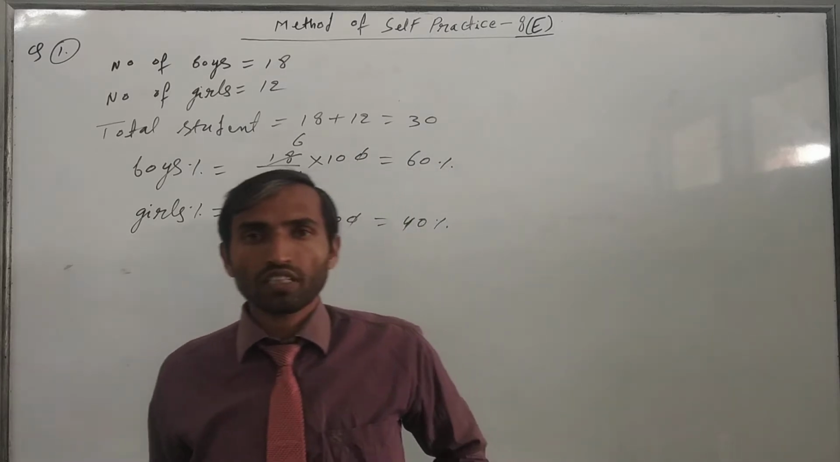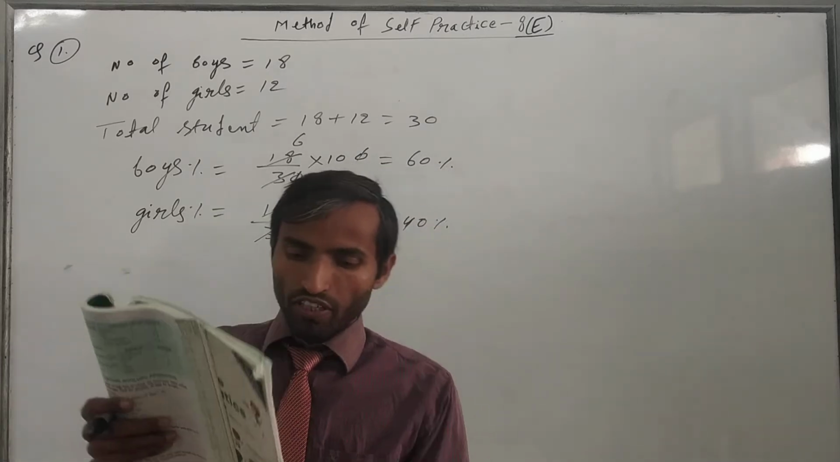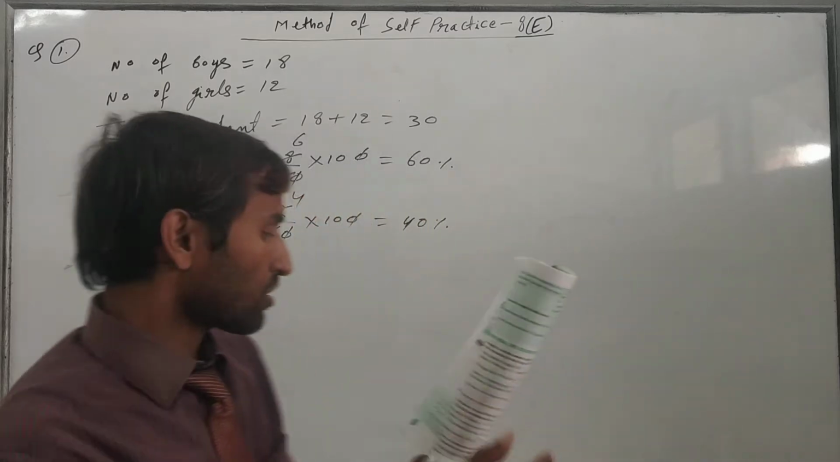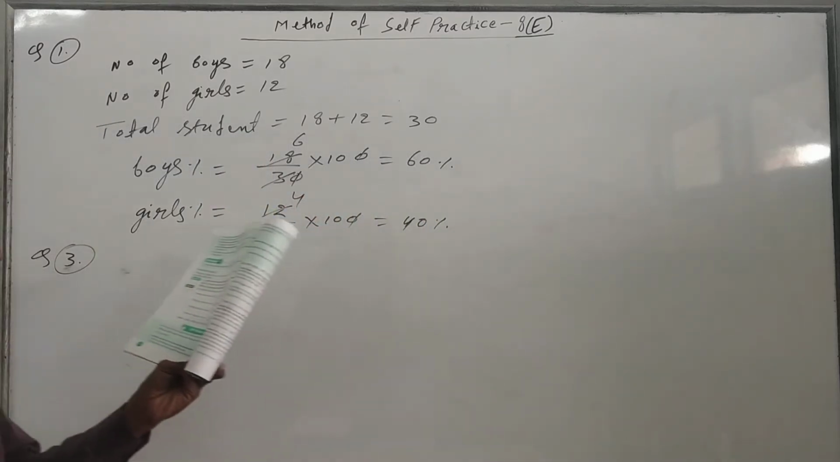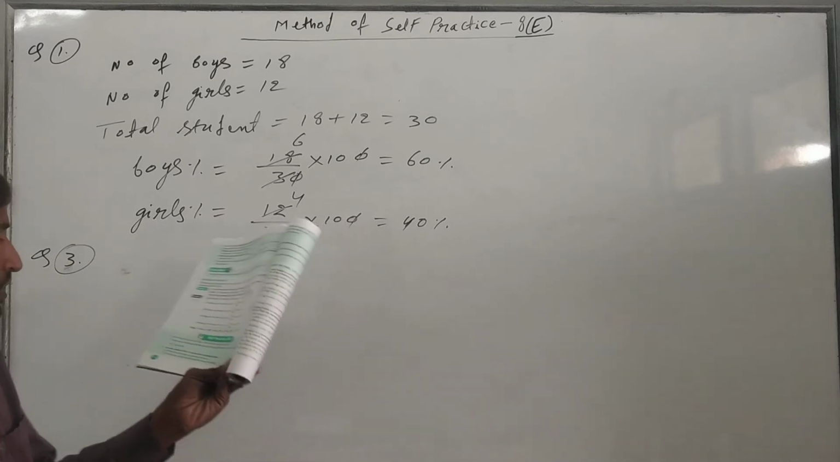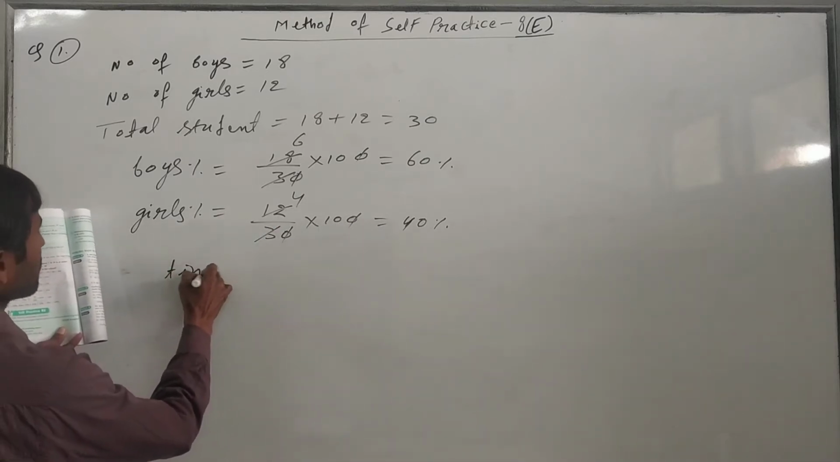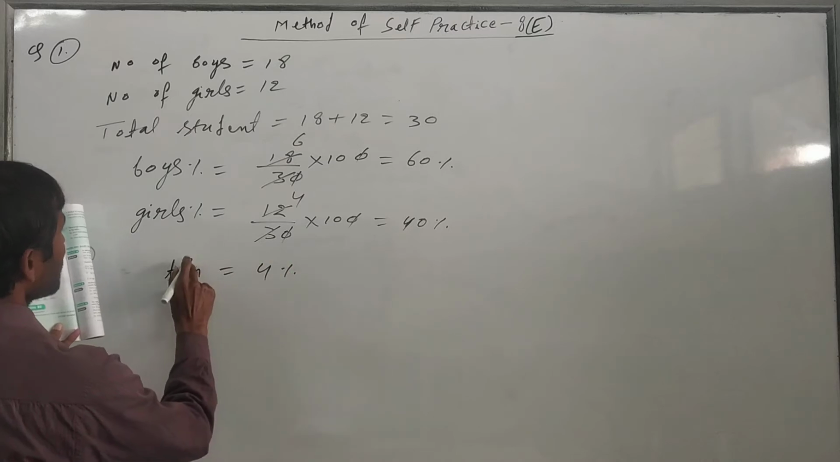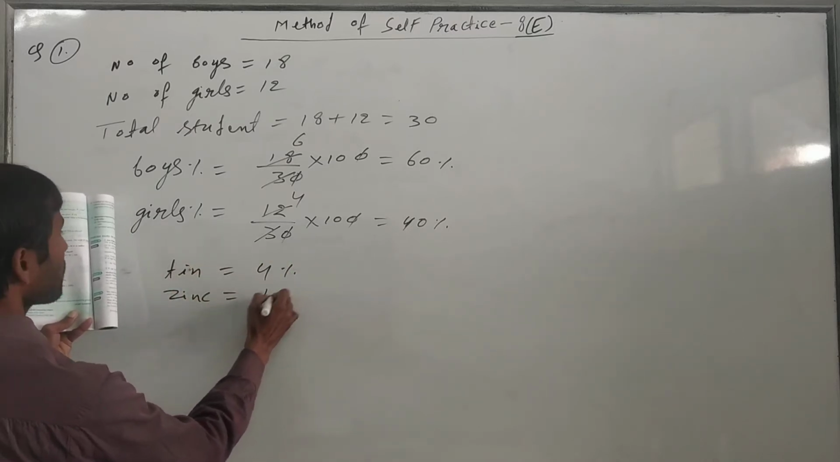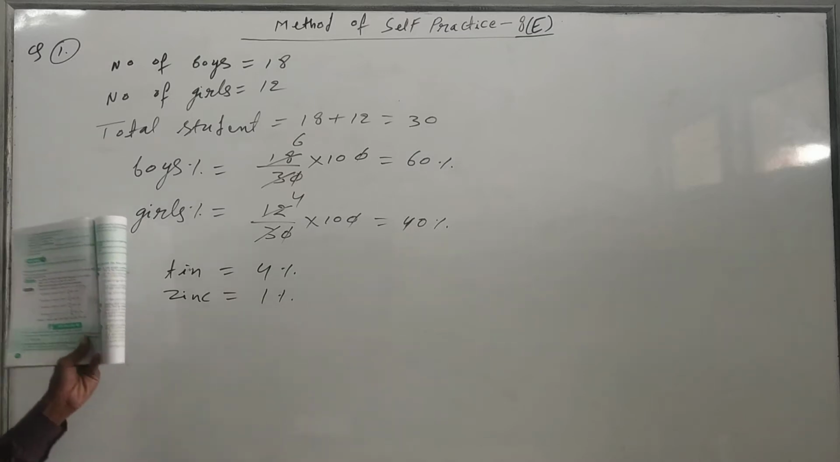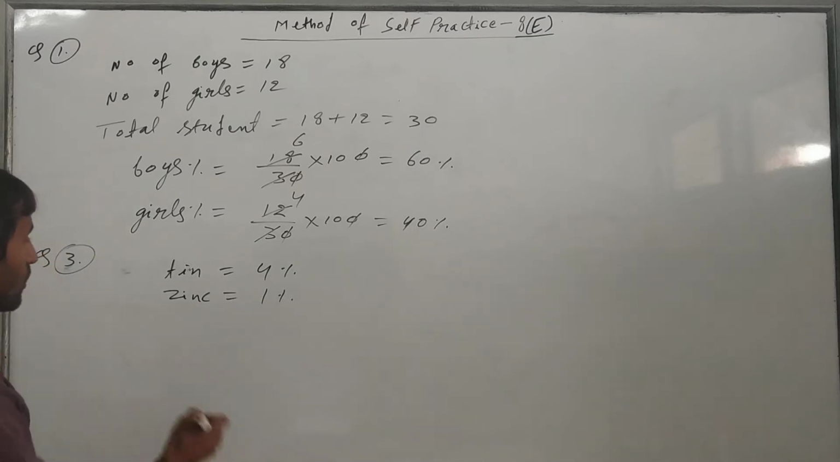Now the second question, just try it yourself. Now I will do question number three. Just see question number three. An alloy contains 4% of tin. So the tin percentage is given as 4%. Tin is 4% and zinc is 1%, and the question is asking for the composition of copper.